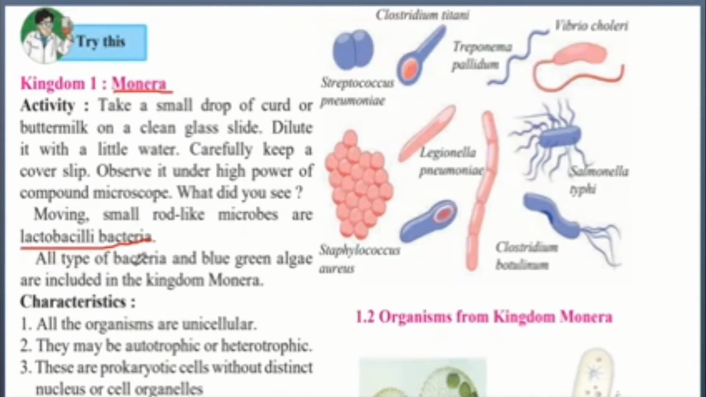All types of bacteria and blue-green algae are included in the kingdom Monera. So, who all are included in Monera are all the types of bacteria and blue-green algae. Characteristics of Monera. All the organisms are unicellular. They may be autotrophic or heterotrophic, that is, they could produce their food by themselves or they acquire their food from outside. These are prokaryotic cells without distinct nucleus or cell organelles. So they have just a cell without all the normal cell organelles that are present in other cells.